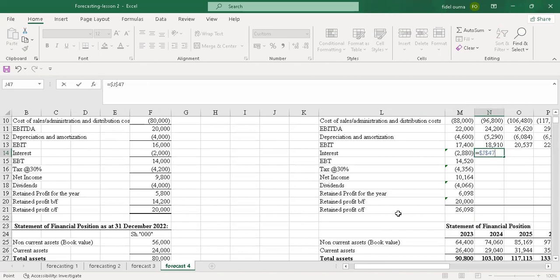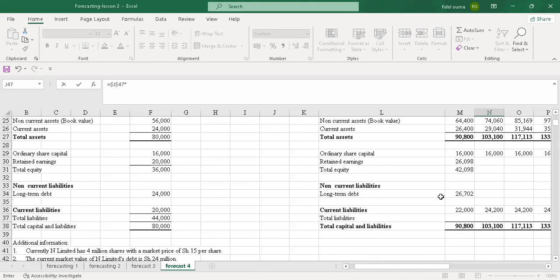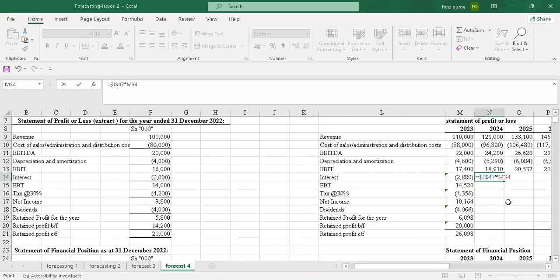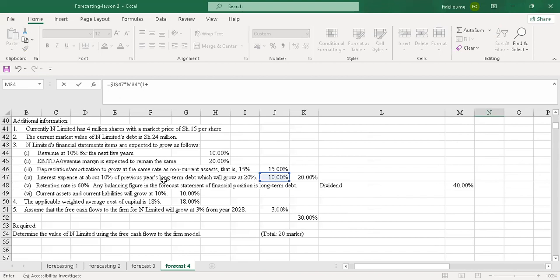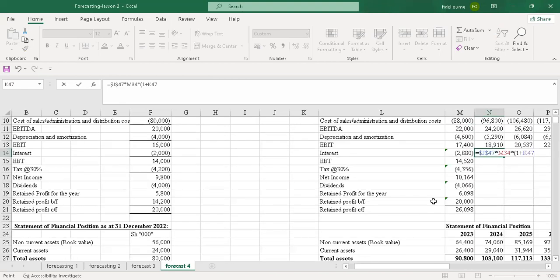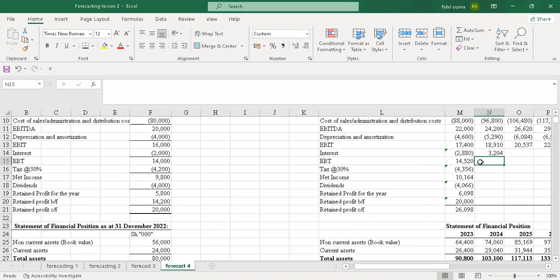I can lock it or leave it. But I'll multiply that by the previous year's long-term debt. But I'm told that this was growing at the rate of 1 plus 20%, which will grow at 20%. So I'll pick that 20% again there. Then I put the bracket, then I enter. So I'll have 32.05. And I want this value to be negative, so I'll put a negative there.